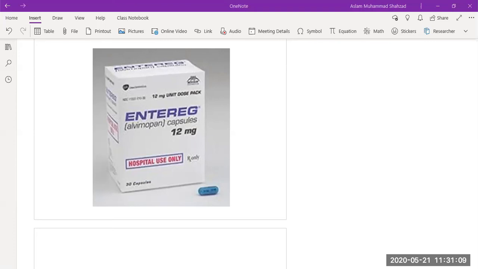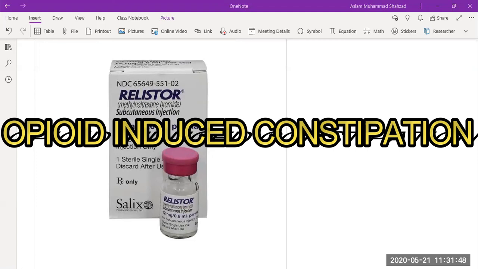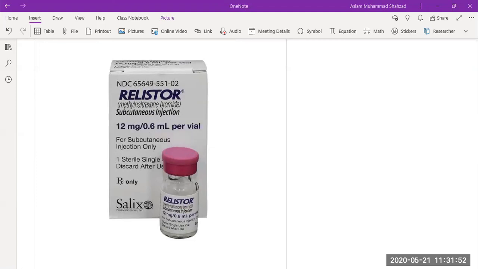So opioid antagonists such as methyl naltrexone are used for treating that constipation. Methyl naltrexone is approved for the treatment of opioid-induced constipation in patients receiving palliative care for advanced illness who had an inadequate response to other agents. So the opioid receptor antagonists are used under those conditions where the other therapies we discussed before are ineffective.